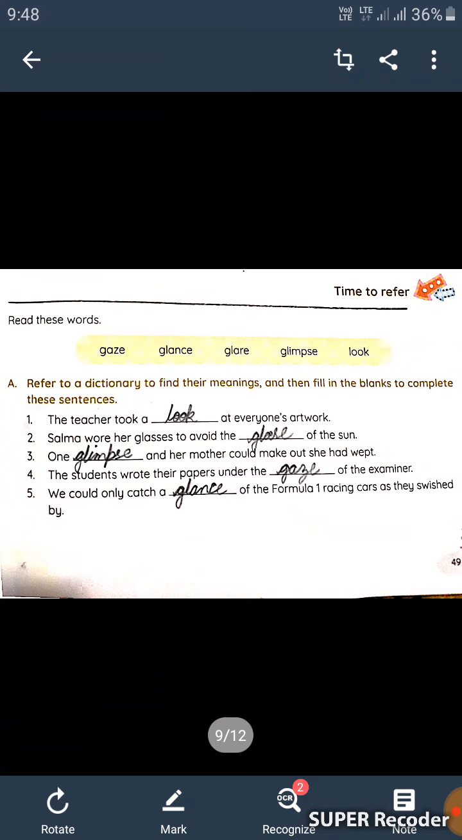Second, Salma wore her glasses to avoid the glare of the sun. Third, one glimpse, and her mother could make out she had wept. Fourth, the students wrote their papers under the gaze of the examiner. Fifth one, we could only catch a glance of the Formula One racing cars as they swished by.